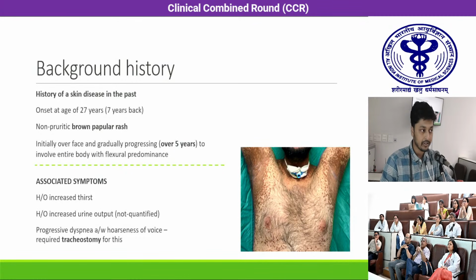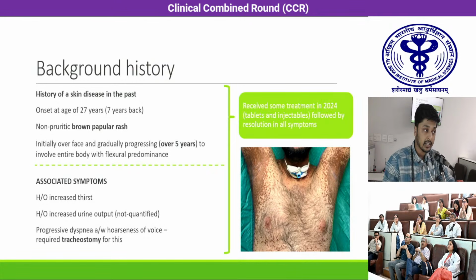Associated symptoms, he had history of increased thirst, history of increased urine output, which was, however, not quantified, and progressive dyspnea associated with hoarseness of voice, for which he required a temporary tracheostomy. For all of these symptoms, he received some treatment in 2024 in the form of tablets and injectables, followed by resolution in all the symptoms.